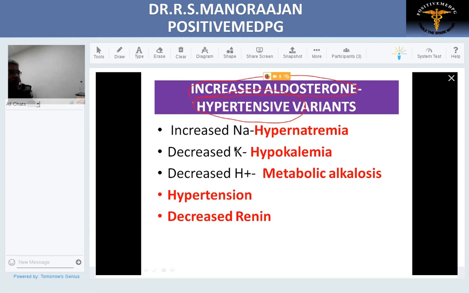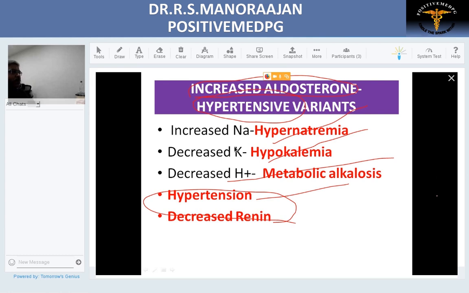Biochemically, you should know the complete profile. Because of salt retention, hypernatremia. Because K plus is chucked out, there is hypokalemia. Because H plus is also pushed out, there is metabolic alkalosis. Because of sodium retention, hypertension. When there is excess aldosterone, it sends a negative feedback and suppresses your renin. This is the complete profile of increased aldosterone.